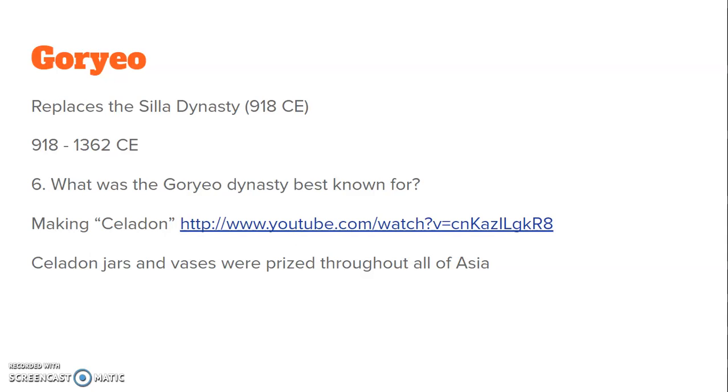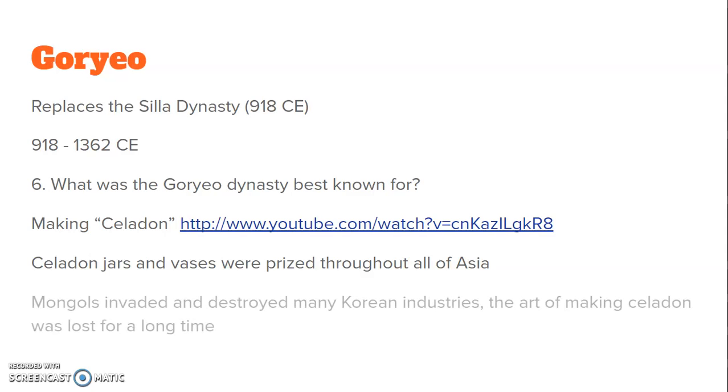So celadon jars and vases were prized throughout all of Asia. Remember how a lot of Eastern art was traveling along the Silk Road because Westerners were really interested in it. Then, when the Mongols took over China, they invaded and destroyed many of the Korean industries, and the art of making celadon was actually lost for a very long time.